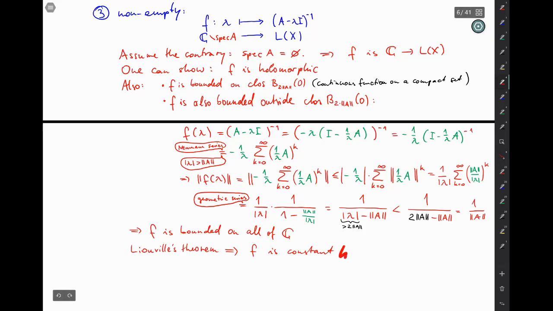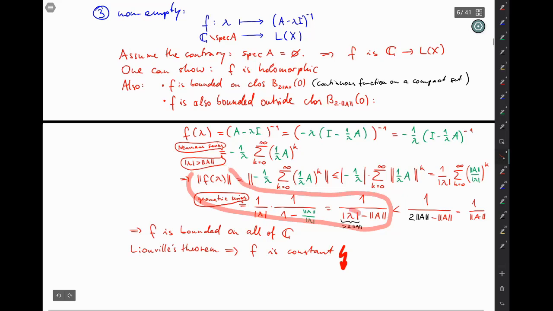But that, of course, doesn't sound right, because how do we argue best? I mean, we could pick 2 different points and show it's different there. Or we could reuse this argument here to show that the norm of f of lambda goes to 0 when modulus lambda goes to infinity.